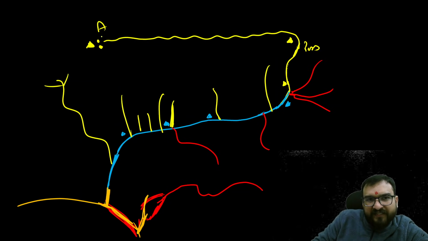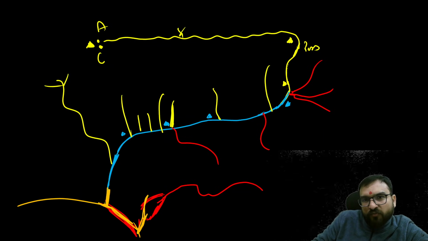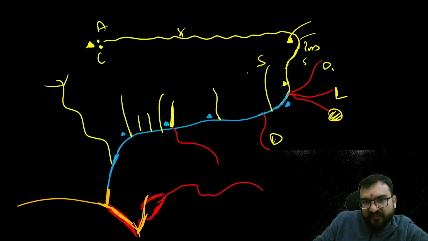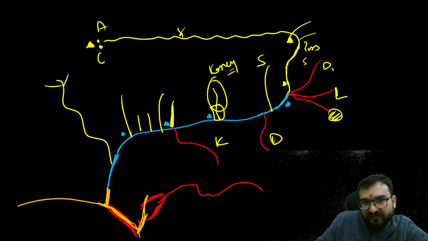Let me tell you, this is Angsi Glacier, Chemayungdung, Yarlung Zangpo. This is your Namcha Barwa. This is your Yongyap Pass. Then it will be known as Siang and Dibang. No, Siang and Dihang. And this is Dibang, this is Lohit, this is Buri Dehing, this is Dhansiri, but this is Subansiri. This is Kopili, but this is Kameng. Don't forget, Kameng. And one more name in Assam I have told you.